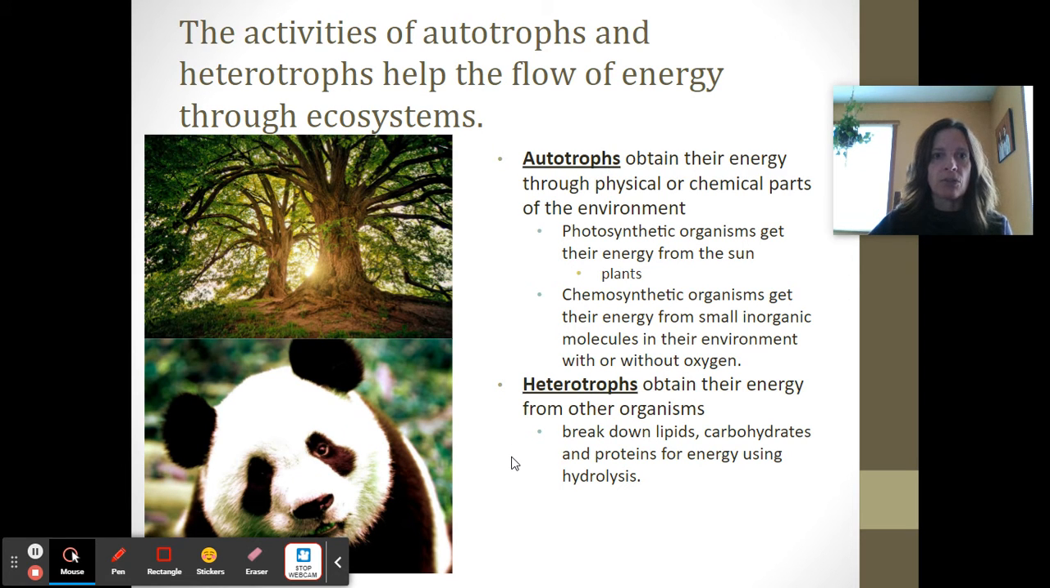So, the activities of autotrophs and heterotrophs help the flow of energy through ecosystems. Autotrophs obtain their energy through physical or chemical parts of the environment. So photosynthetic organisms get their energy from the sun, like plants and algae, and chemosynthetic organisms, mostly bacteria, get their energy from inorganic molecules in the environment with or without oxygen, like the tube worms at the bottom of the ocean. Heterotrophs obtain their energy from other organisms. So heterotrophs like us, we break down lipids and carbohydrates and proteins and use that energy, and we break them down with hydrolysis.